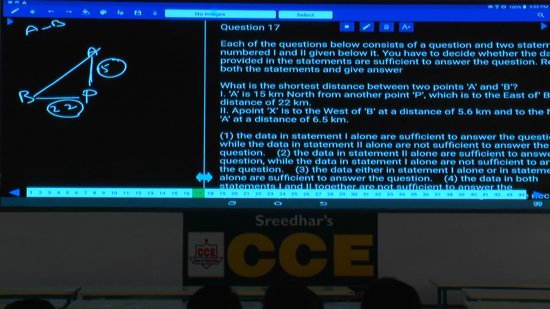Hence in data sufficiency we are not bothered about what the answer is. But whereas we are bothered about whether the given information is sufficient to determine a unique answer or not.